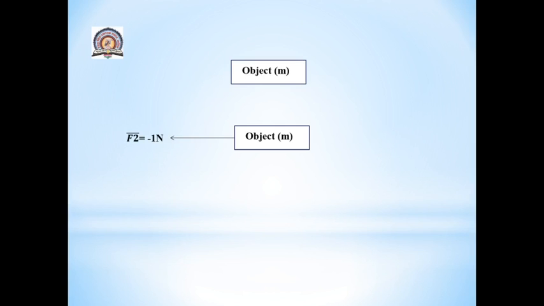Now let's see what will happen when I apply force F2 bar equals minus 1 Newton in the left direction to my object with mass m. Observe the animation. See, now I have applied force F2 bar. Let's see what happens with the object. See, the object moves towards the left.